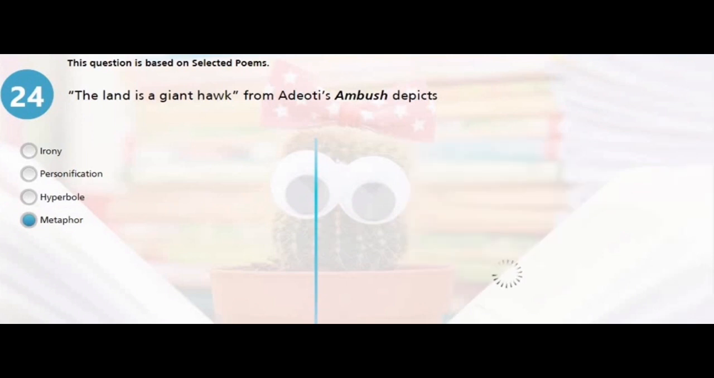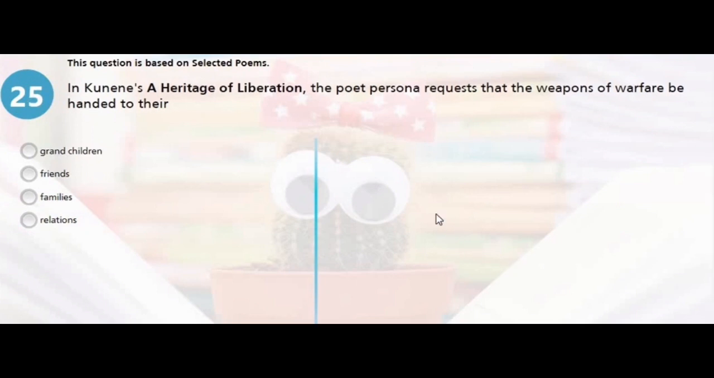Okay, question 25. In Konenet's A Heritage of Liberation, the poet personally requests that the weapons of warfare be handed to their A, grandchildren, B, friends, C, families, D, relations. Heritage actually means people's inheritance. In the poem, the poet believes that the generation after their children would have the weapons of warfare, so it has to be grandchildren.